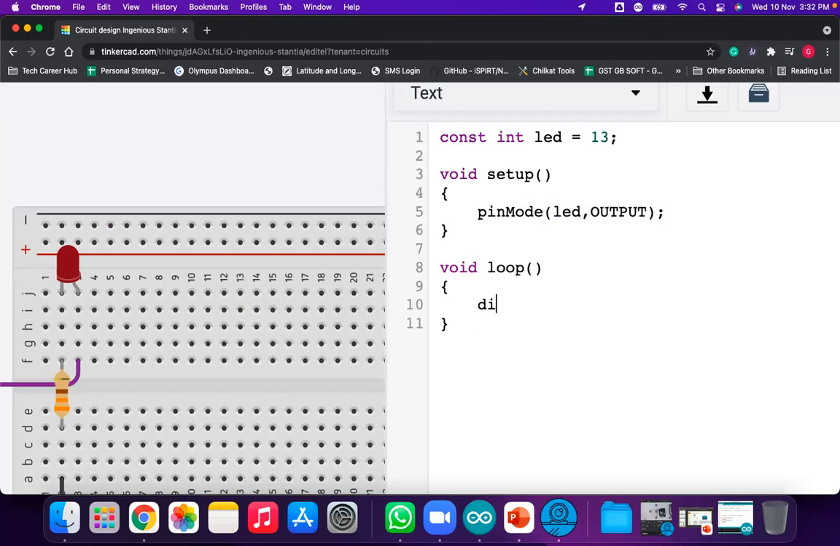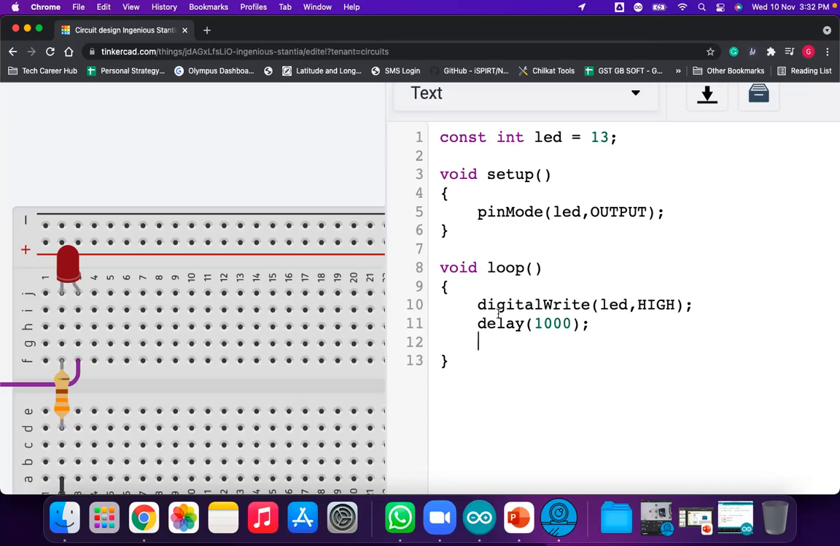Now we have to write HIGH to pin number 13. So we are using the function called digitalWrite: digitalWrite LED comma HIGH. It will make pin number 13 high, and then delay of how many seconds? Suppose 1000 milliseconds. Delay always accepts the time in milliseconds.